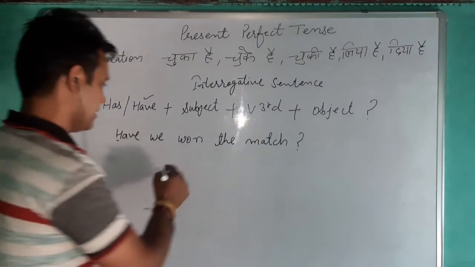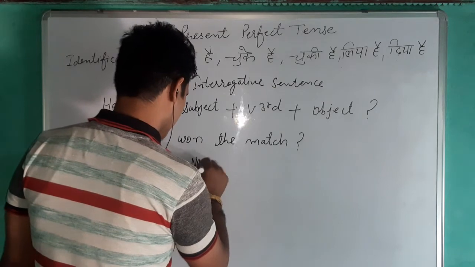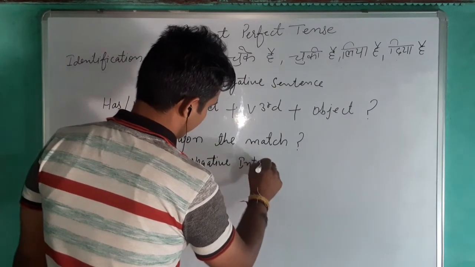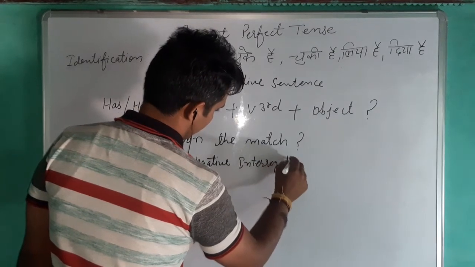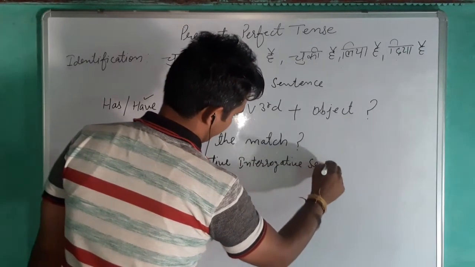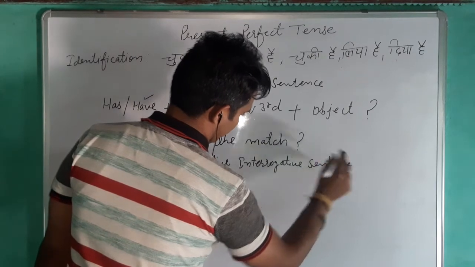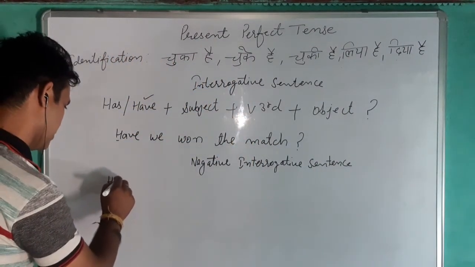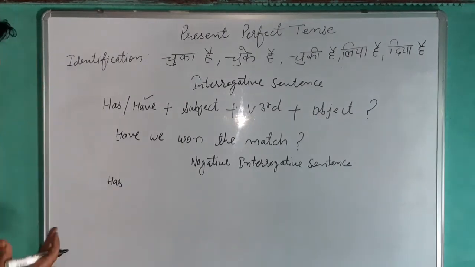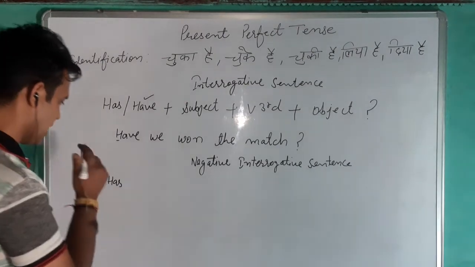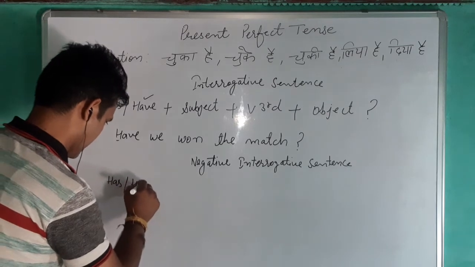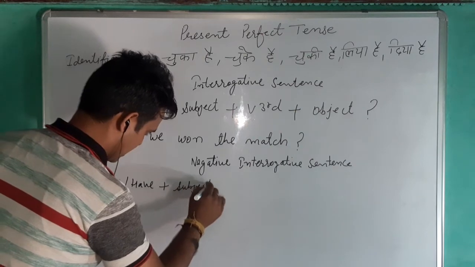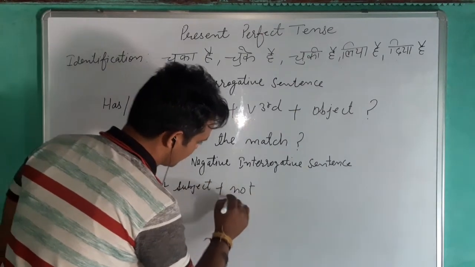Then you can proceed to the next one, the negative interrogative sentence. Here you should be very attentive. Has or have, then the subject, and after the subject you will use not.